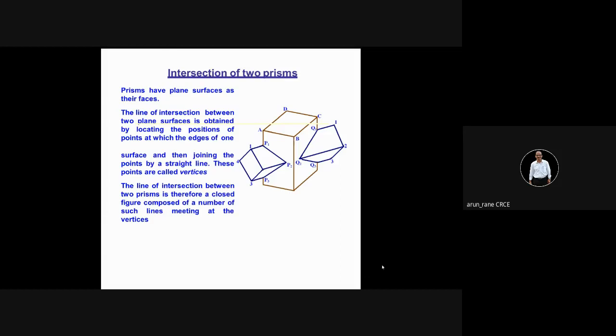So now this square prism is inclined, and its axis is parallel. As far as possible, please use the same labeling so that you have a reference. Of course it's not necessary, you can use your own letters, but at least for the initial problems, if you use this labeling, you will not go wrong.